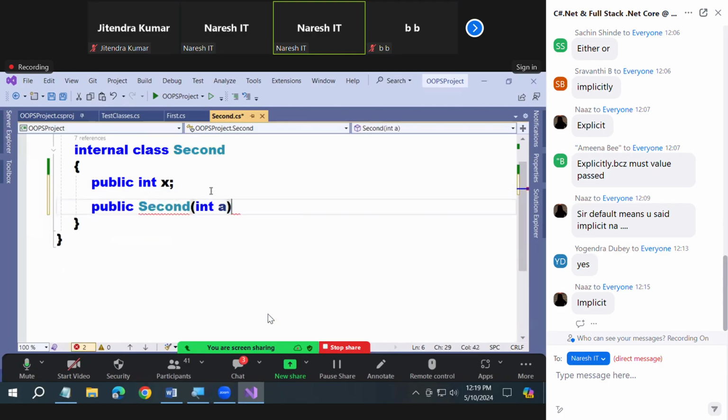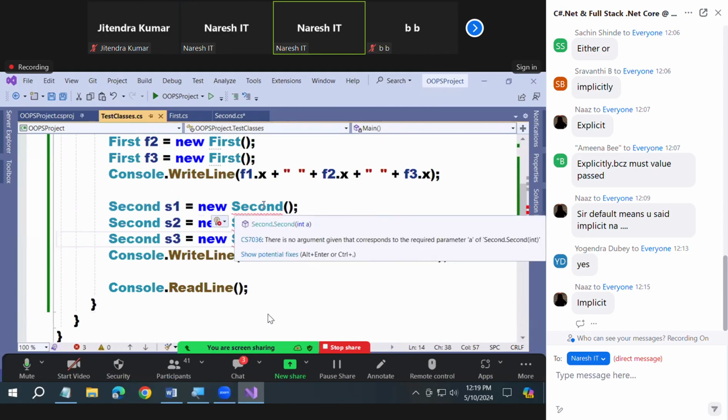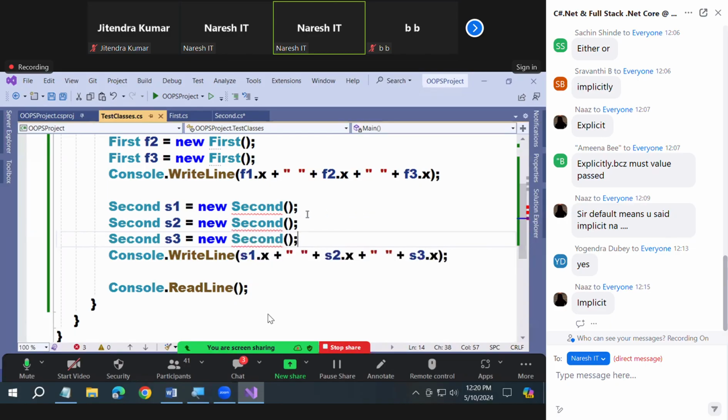Int A. The constructor is default or parameterized? Parameterized. Now tell me, whenever you're creating an instance, you should pass a value or not? Go and check it. Test classes is showing 3 errors for you. Earlier this code executed, but now it is getting 3 errors. Why? The constructor call is not matching the constructor signature. There is no argument given that corresponds to the required parameter A. You did not give a value.